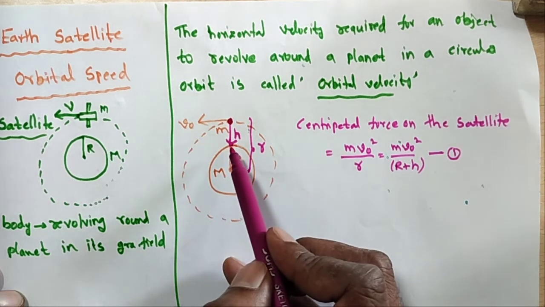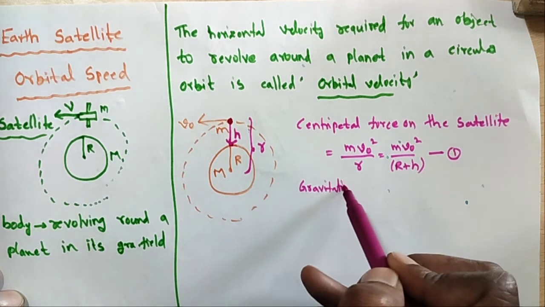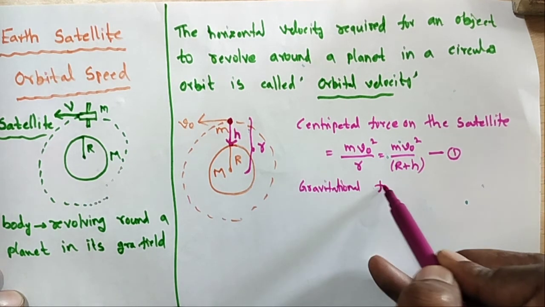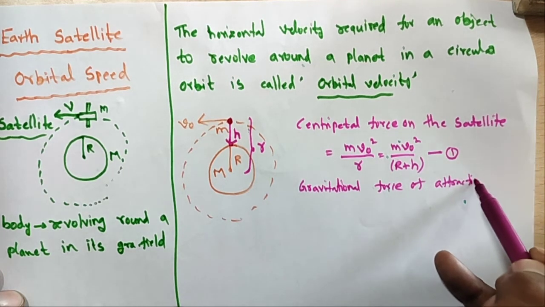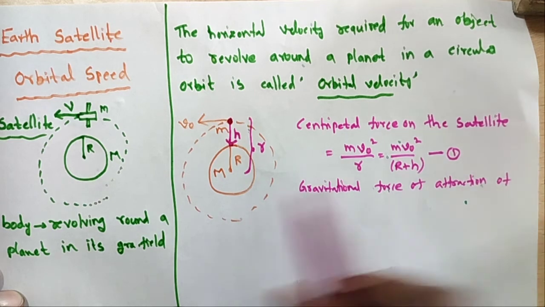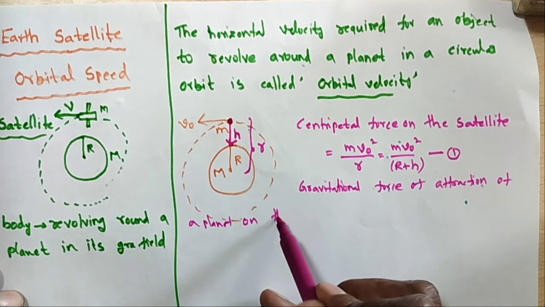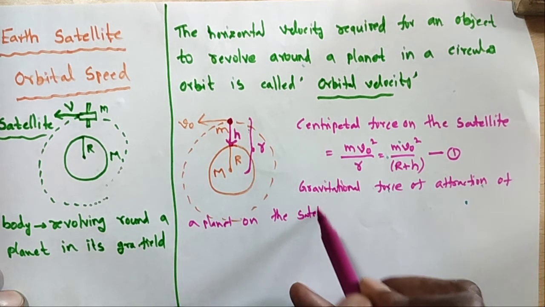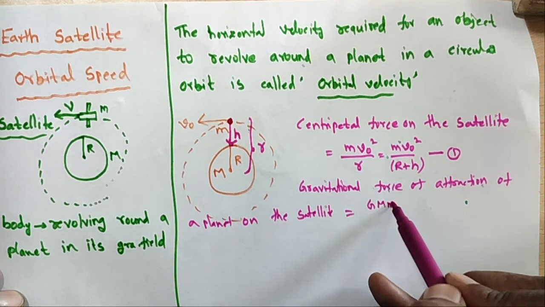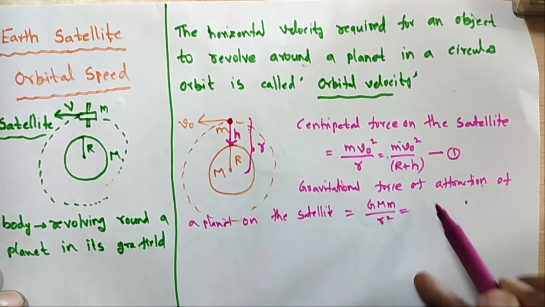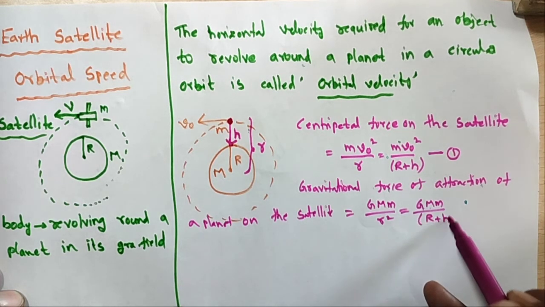And the gravitational force of attraction of the planet on the satellite also acts. That is G capital M small m by r square, or G capital M small m by r plus h whole square.